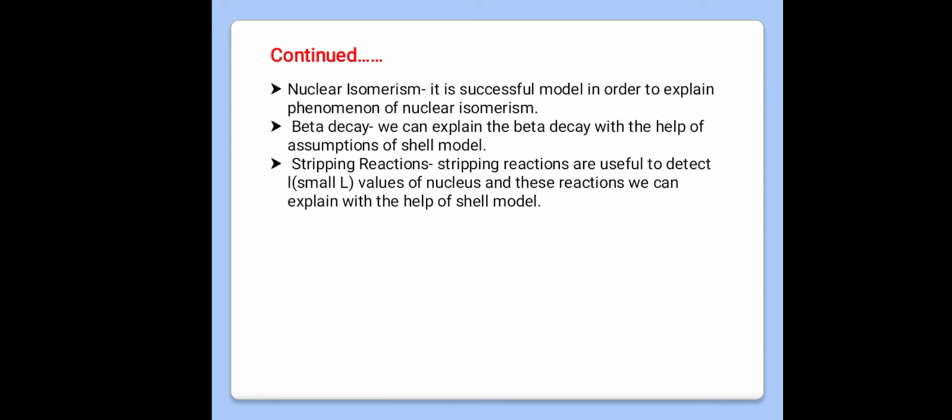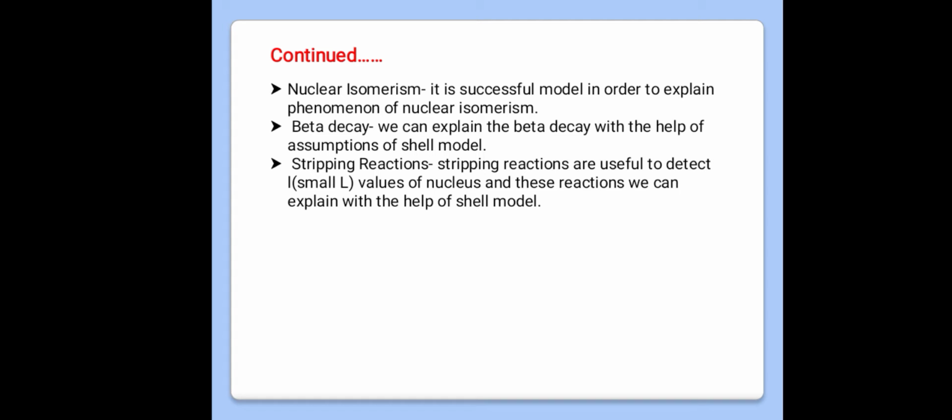Next point, it explains nuclear isomerism. Actually, what is the nuclear isomerism phenomenon? What are nuclear isomers? Nuclear isomers are atoms with the same mass number and same atomic number but with different states of excitation in the atomic nucleus. Means if there are two atoms having the same mass number and same atomic number, but there is a difference in their excitations.